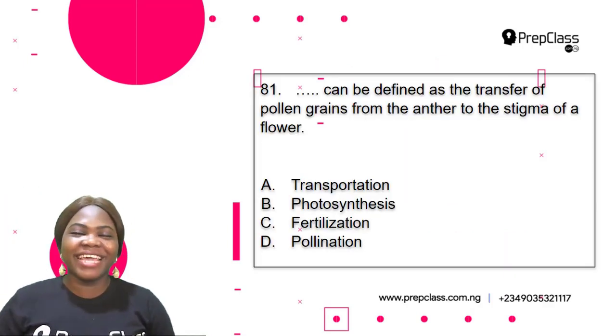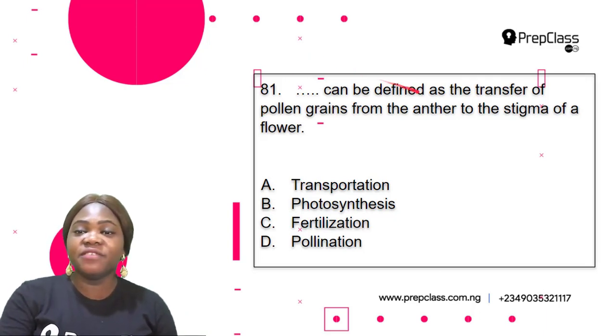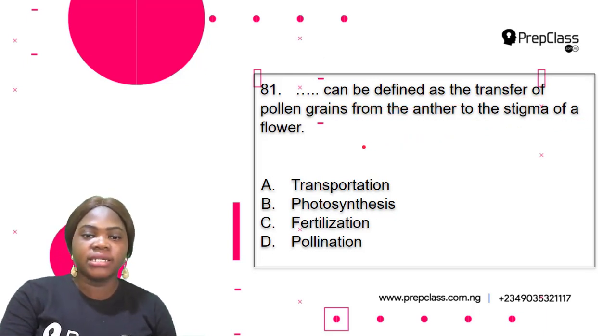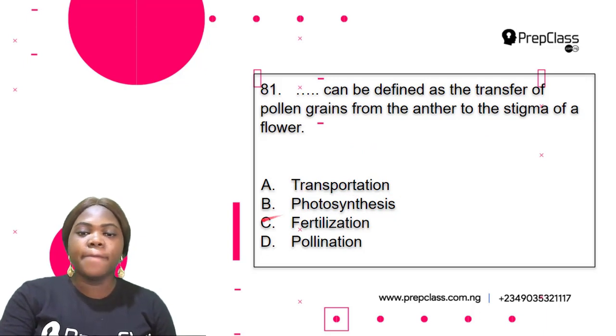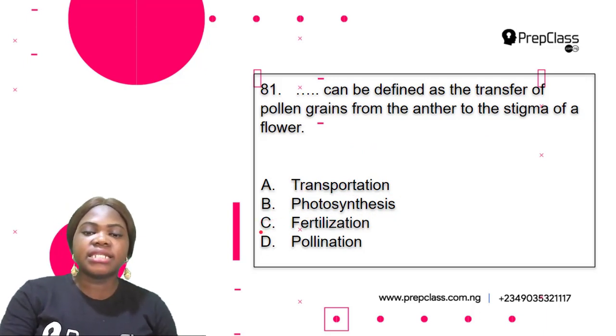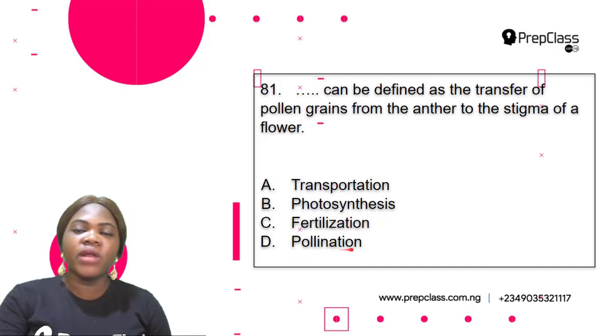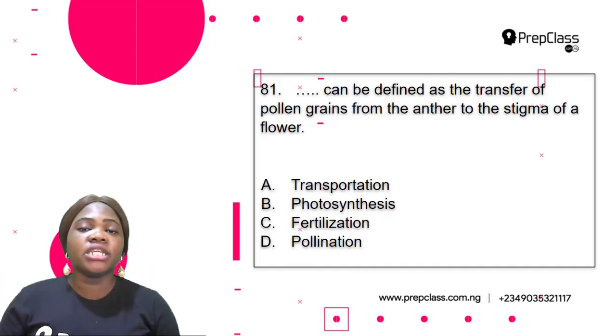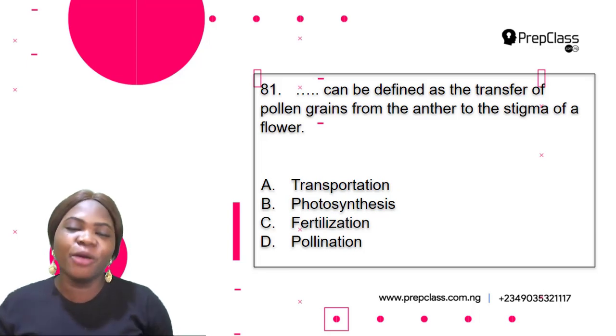Okay, so let's begin. The first question is question 81. Dash can be defined as the transfer of pollen grains from the anther to the stigma of a flower. A. Transportation. B. Photosynthesis. C. Fertilization. D. Pollination. So for us to be able to answer this question, we need to find out the meaning of each of the following options.